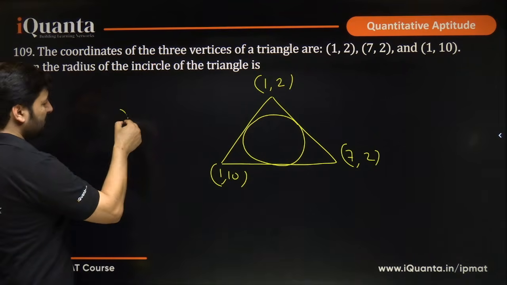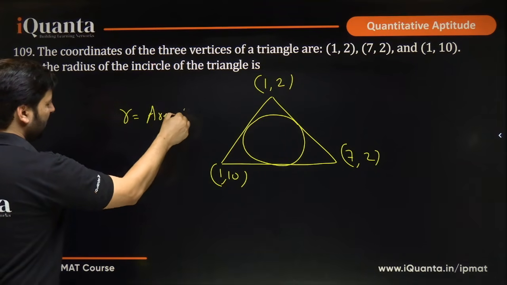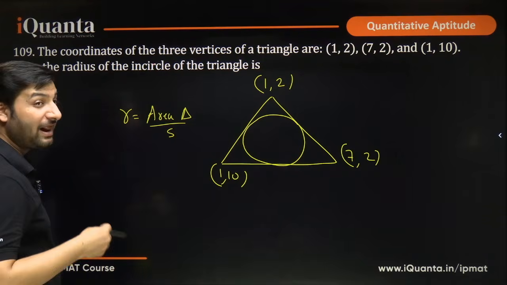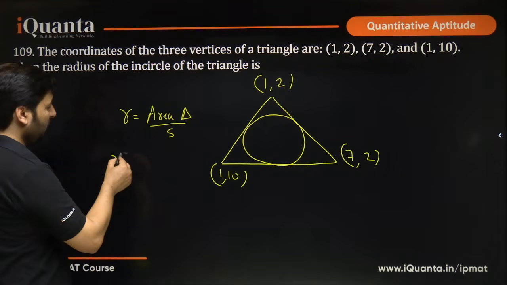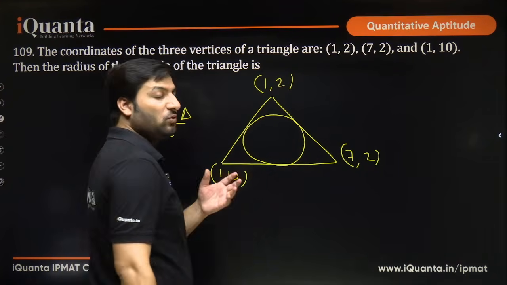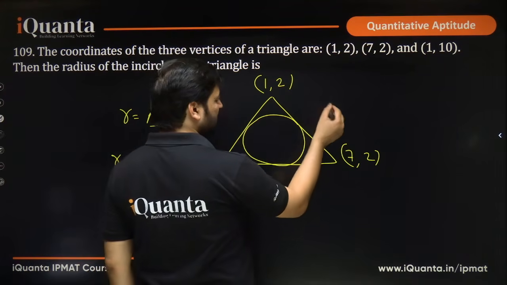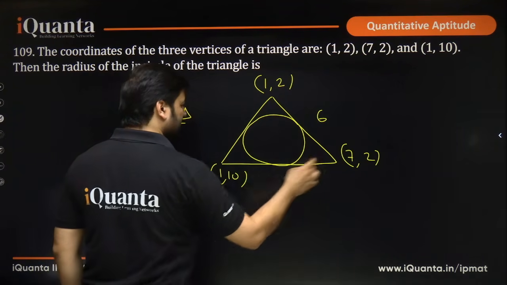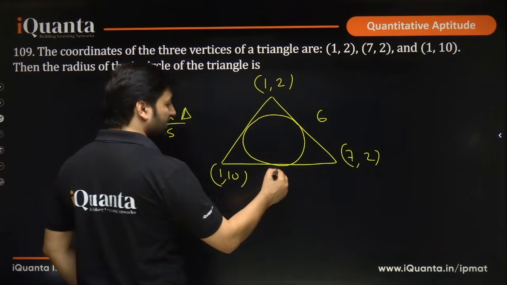You know that the inradius is denoted by small r and its value is the area of the triangle upon s. s is the semi-perimeter, that means half of the perimeter of the triangle, not the circle. So how do you find the area? There are multiple ways. If you find the distance between these two points, using y2 minus y1 squared, 7 minus 1 squared, that means 6. After that, what will be the distance between these two points? 7 minus 1 is 6, 10 minus 2 is 8, root of 36 plus 64, that means this is 10.